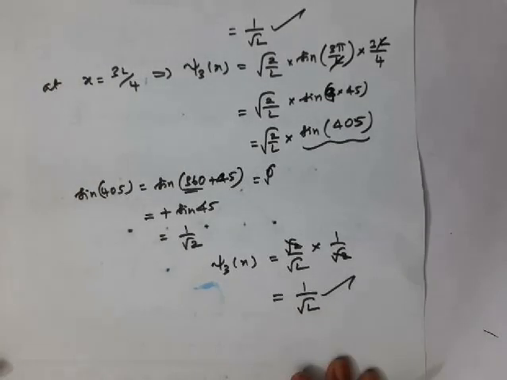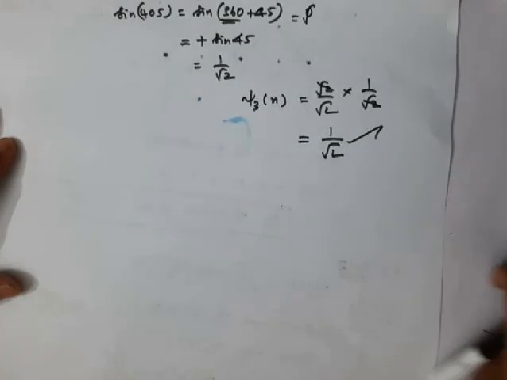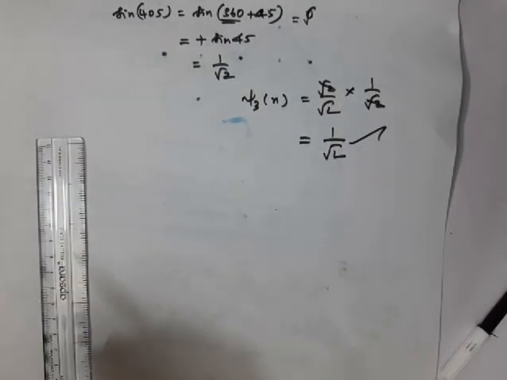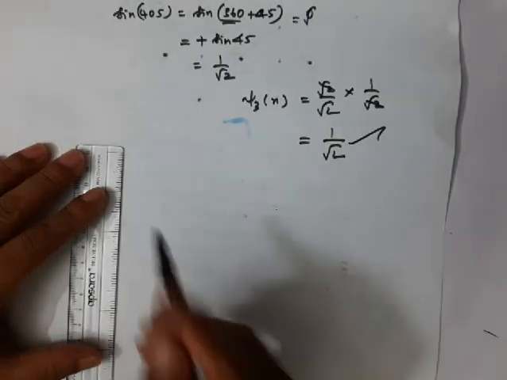Now let me draw this wave function plot, wave function versus x values. So the plot will look like this.